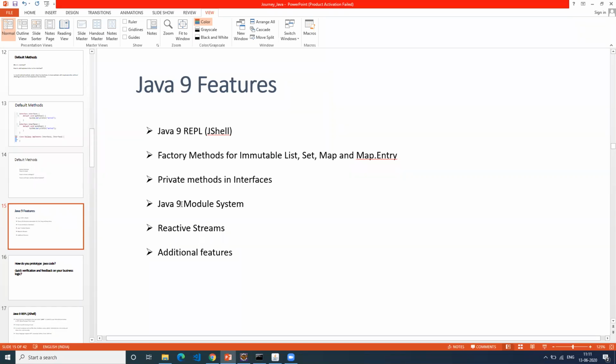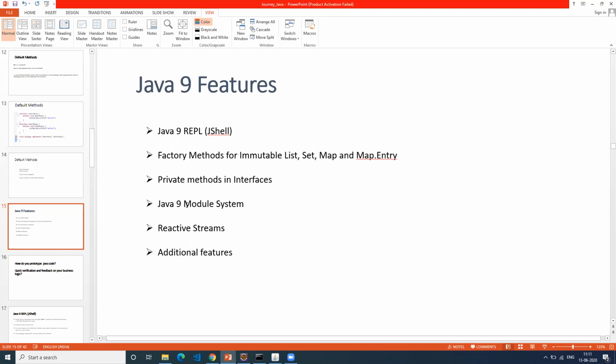There's also the module system. This is a package management system for how we manage our packages. Generally, we manage our classes using packages, right? So how do we manage packages? Java 9 has come up with a module system wherein you can manage the different packages, deciding which package you want to expose and which you don't. That concept is very big.